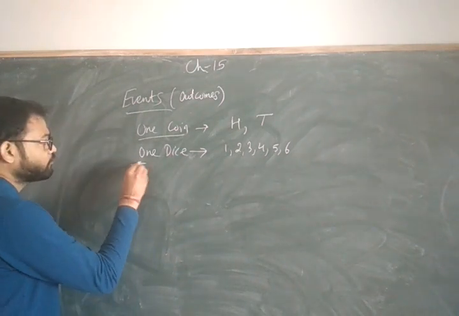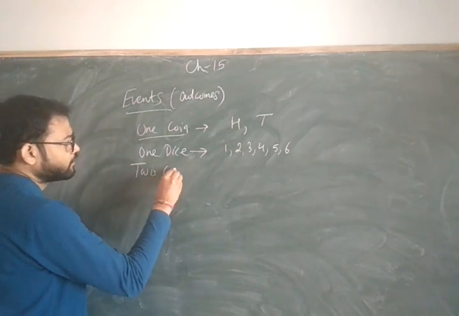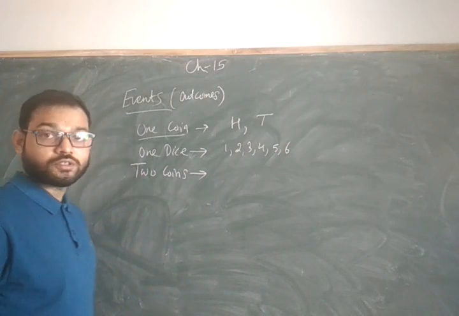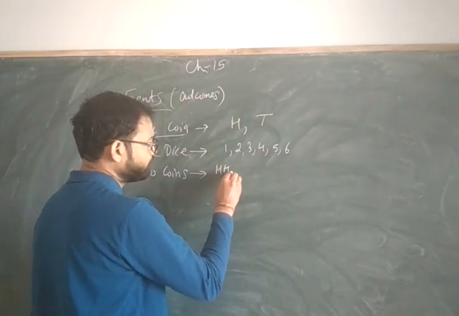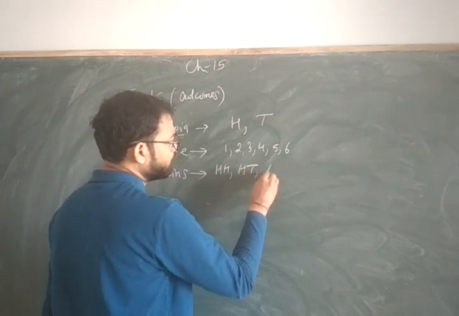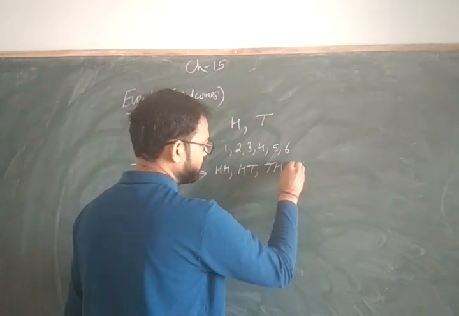In the same way, if you throw 2 coins, then what will be the results? It will be head head, head tail, tail head or tail tail.